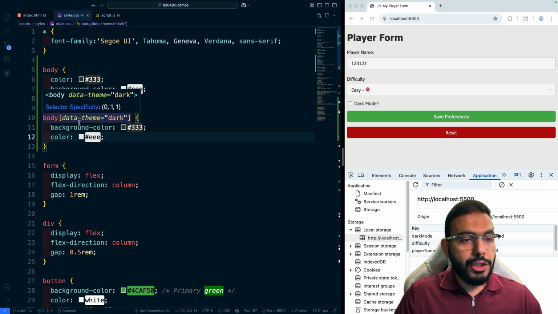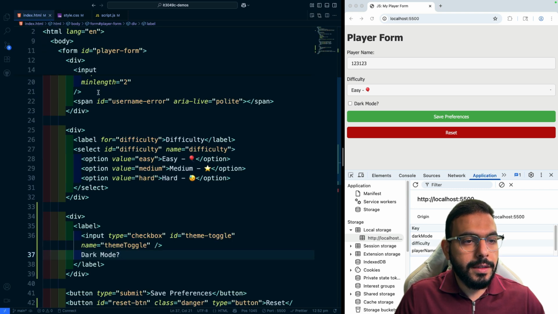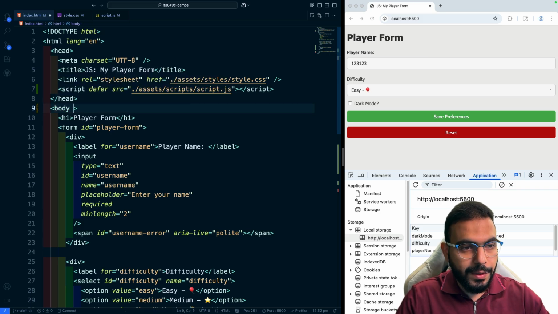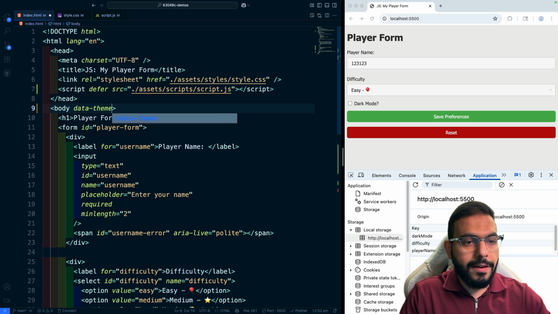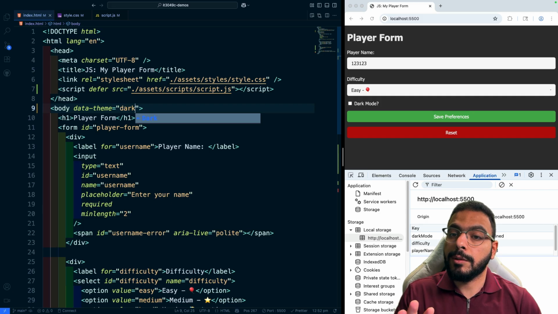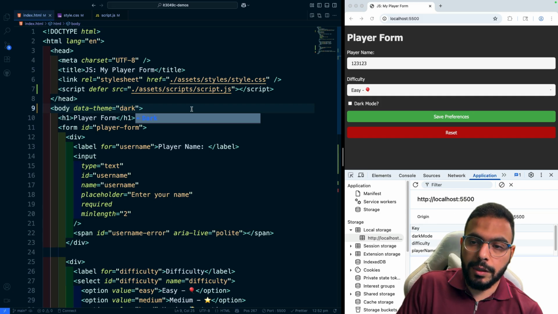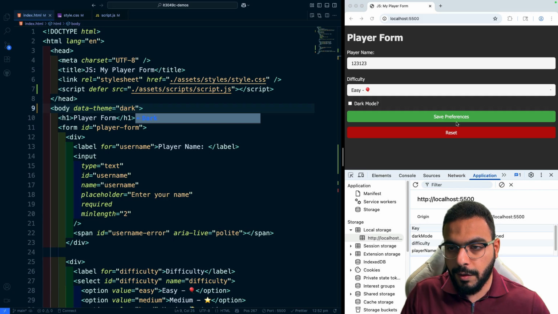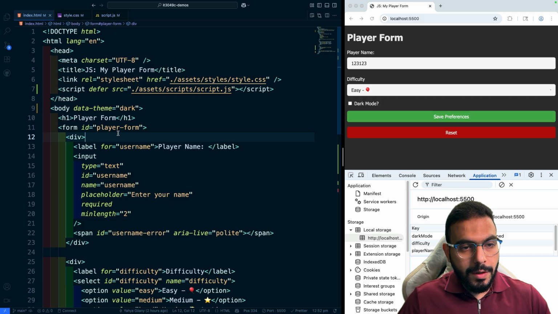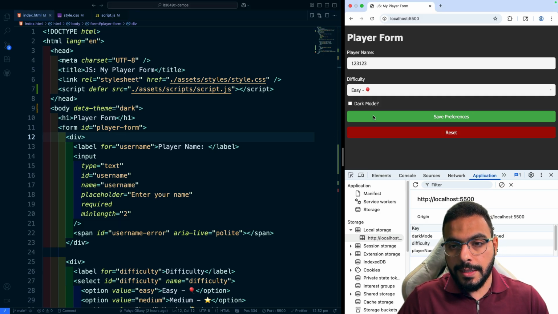Now, what actually triggers that is that if we go into the index, let's scroll up to the body tag element, whatever you want to call it. And if we have a data attribute called theme with the value of dark, we see that we were able to switch the colors from the light mode to the dark mode. You could do the same thing for all the buttons and all of the different options or fields that you have in the form here. So now really the only thing that's left to do is that we would make our application listen to this property, and based on that, it will toggle this value from dark to light.